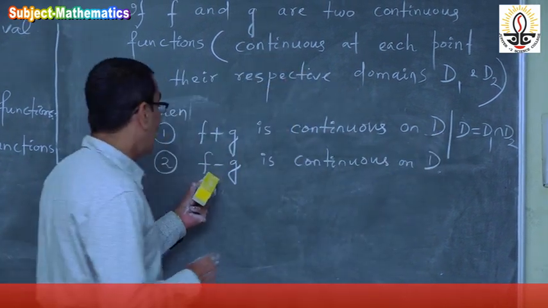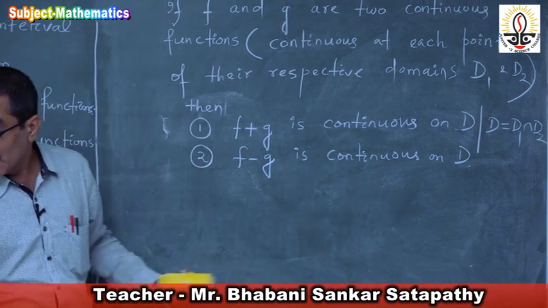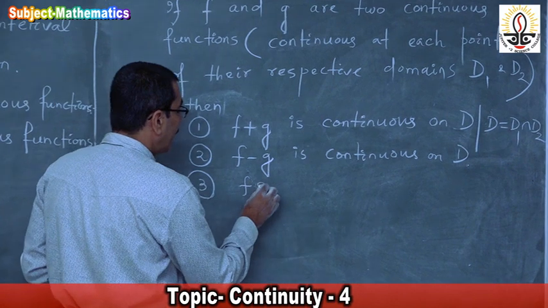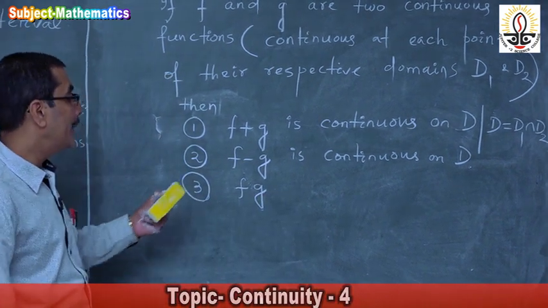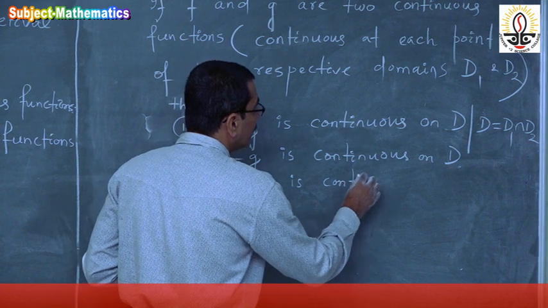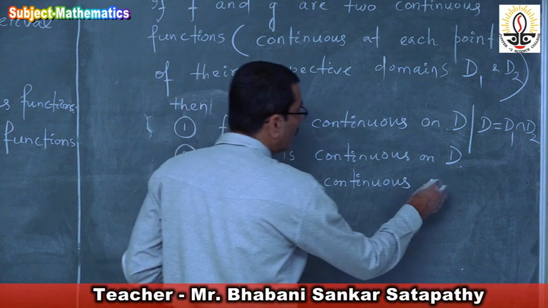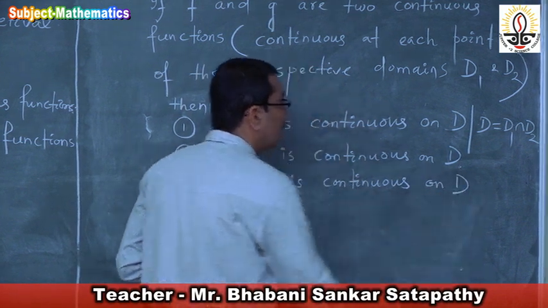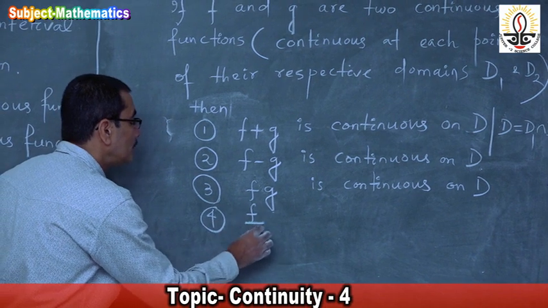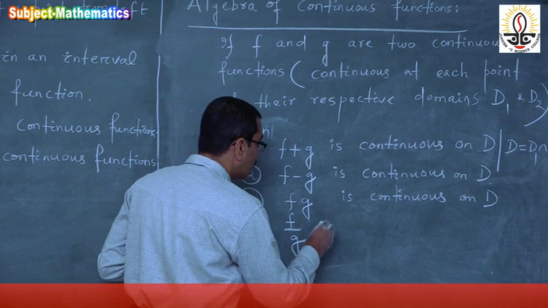Then f into g is also continuous on D. But f by g is continuous